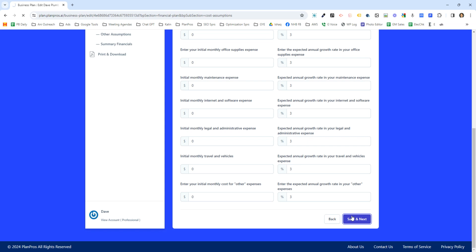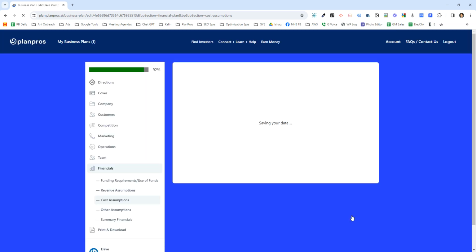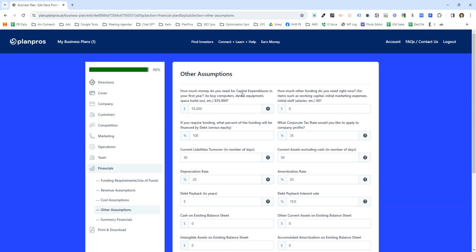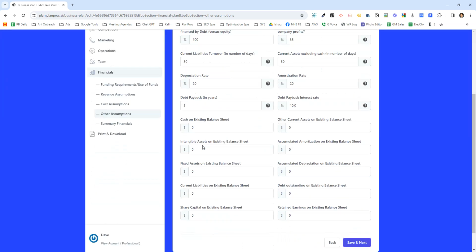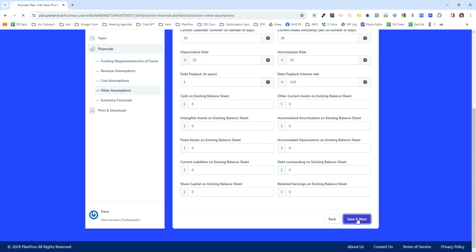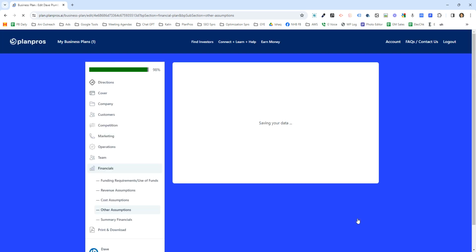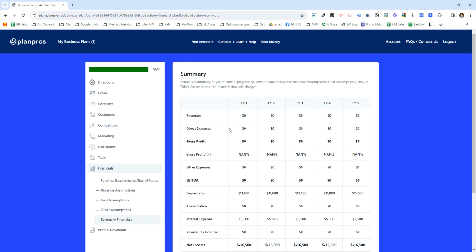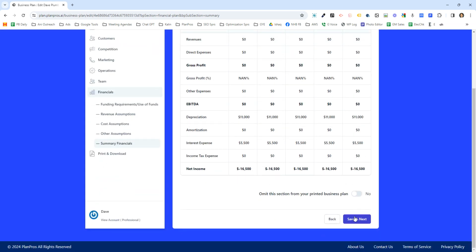Very straightforward here. Next section here is going to be other assumptions. Usually you just leave this blank. They're already done for you. And then the next page here is going to do a summary of financials. I didn't enter any information, so that's why you're seeing $0. The only thing you're seeing here is the depreciation on that $55,000 of build out I mentioned. And then finally, you get to print and download.